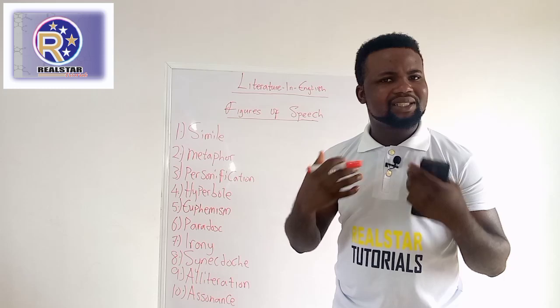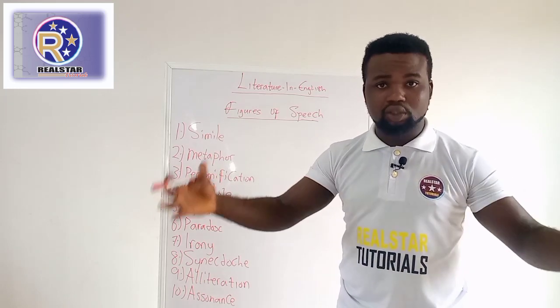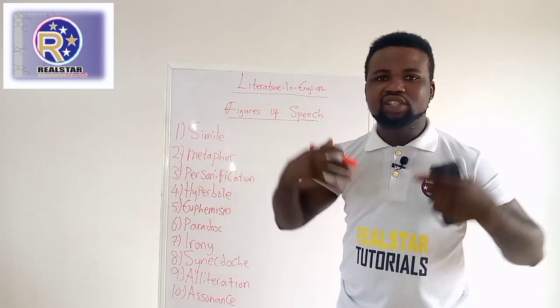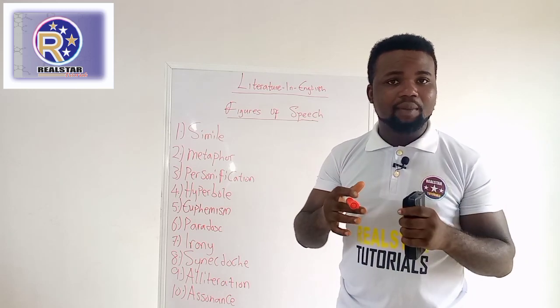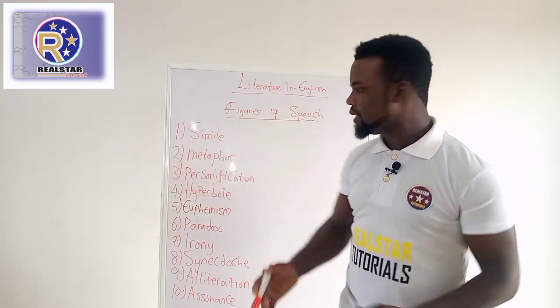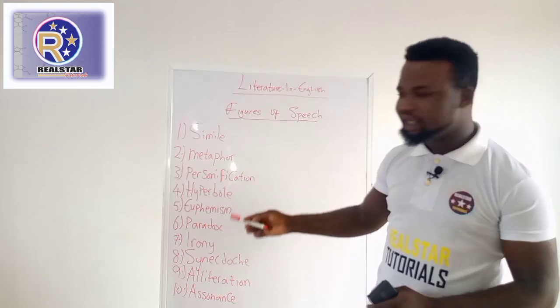But the message the person is trying to pass is that Ade eats a lot. Ade is a glutton. So saying Ade can finish a mountain of Eba is just an exaggeration. The exaggeration there shows that nobody can finish the mountain of Eba, but Ade eats a lot. So that is hyperbole, exaggeration.